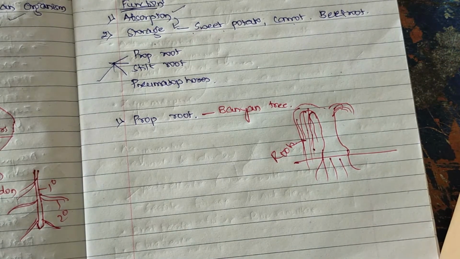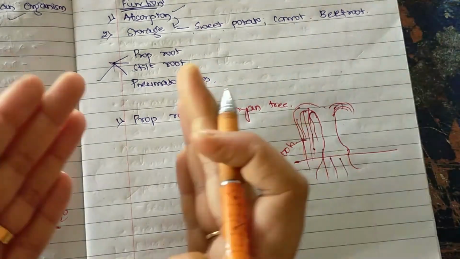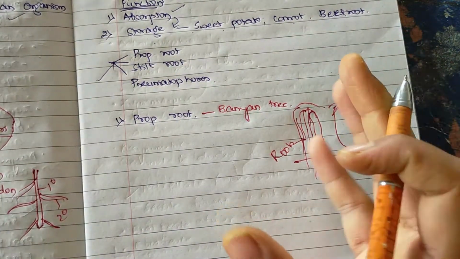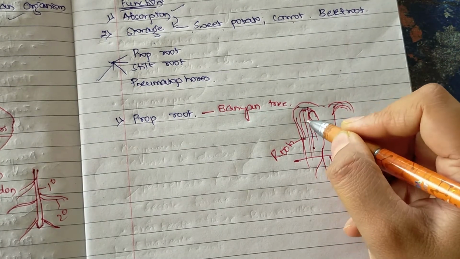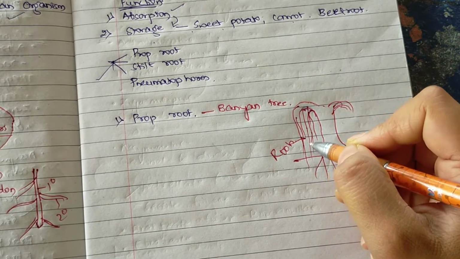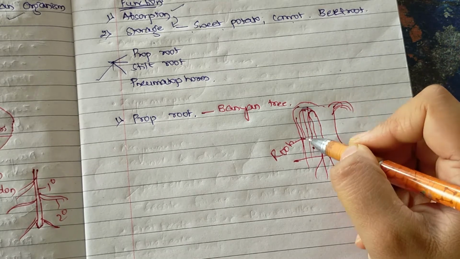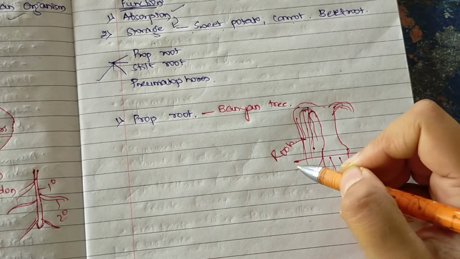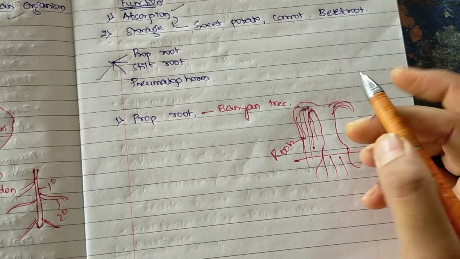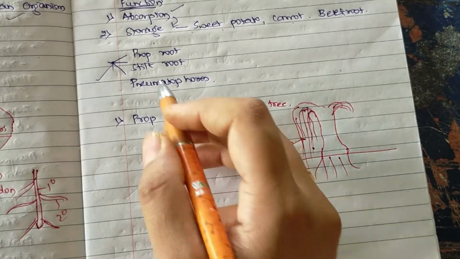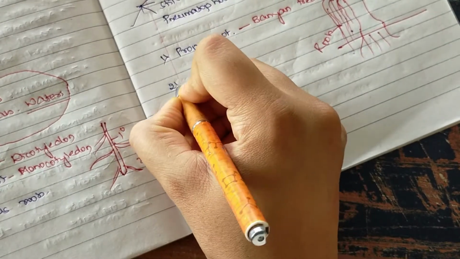Here it is the modification of root for support, because you can see that banyan tree is very thick. Just to gain certain support, the stem gives rise to certain branches. The branches are further converted to form the root system. That's why they try to move into the soil for further strong support. That's why we see prop root system, and then we see stilt root system.